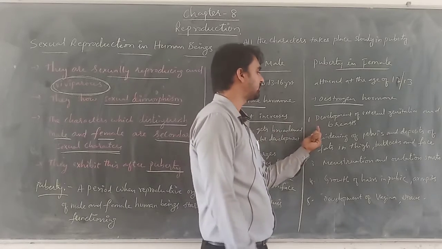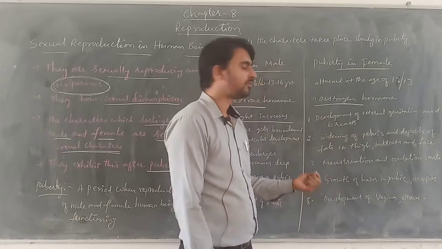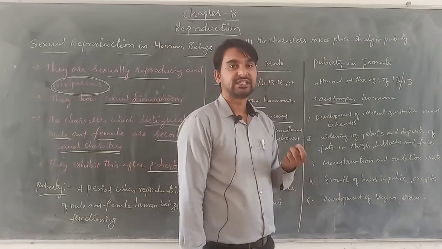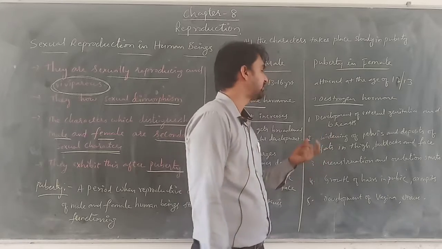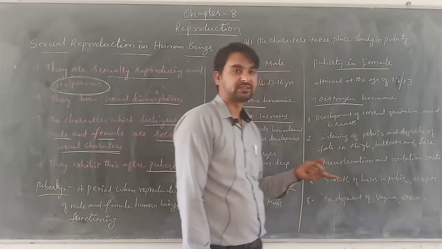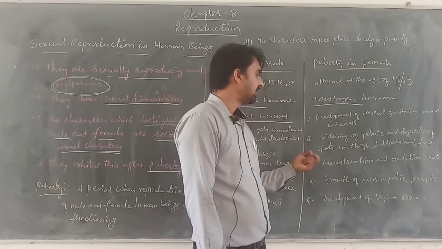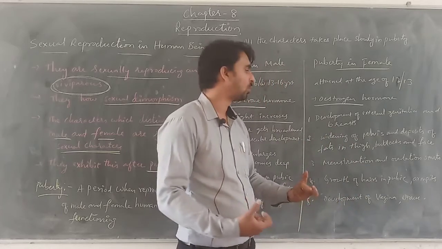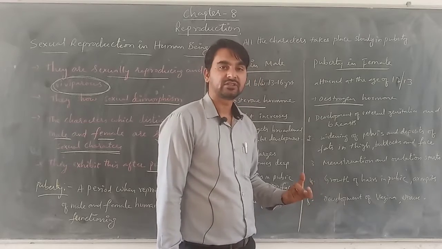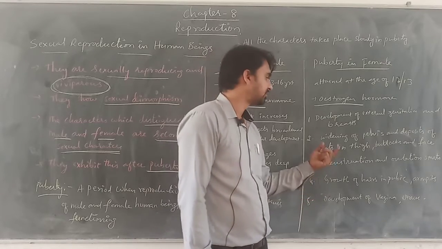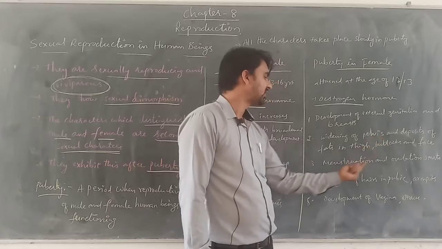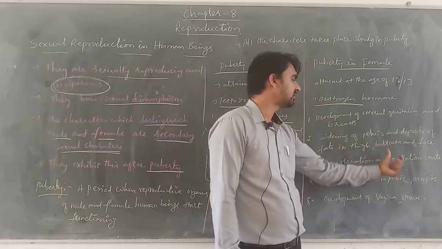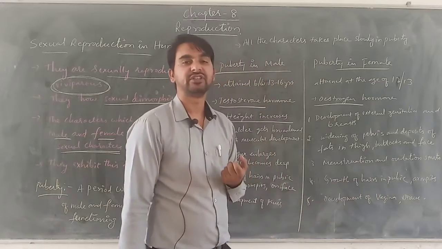Now what changes take place in the females? Development of external genitalia, like development of breast, development of vagina, what we can see in the females. Secondarily there is widening of pelvis region. The pelvic region becomes widened, because of the development of uterus it gets widened, and there is also deposition of fat in the thigh region, in the buttocks region as well as in the facial regions.